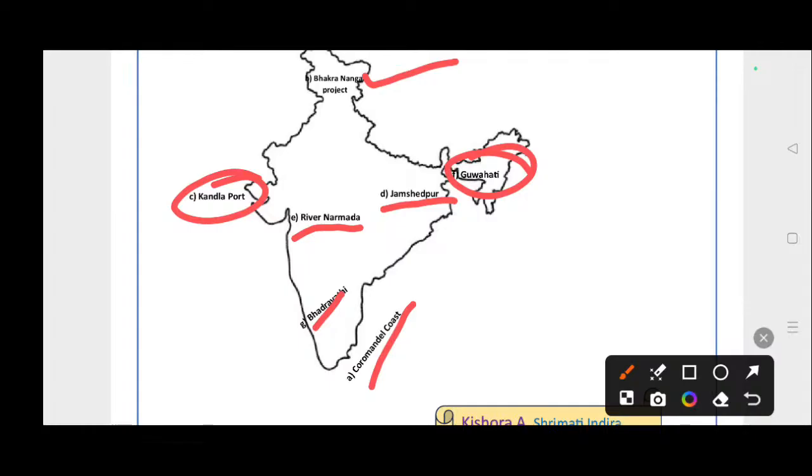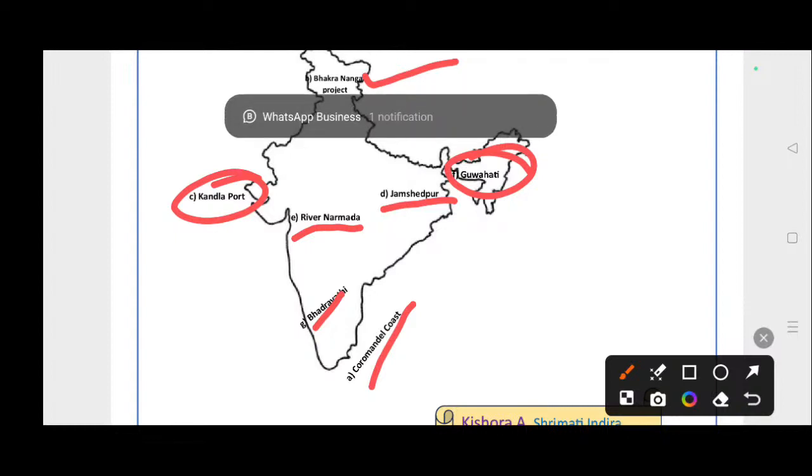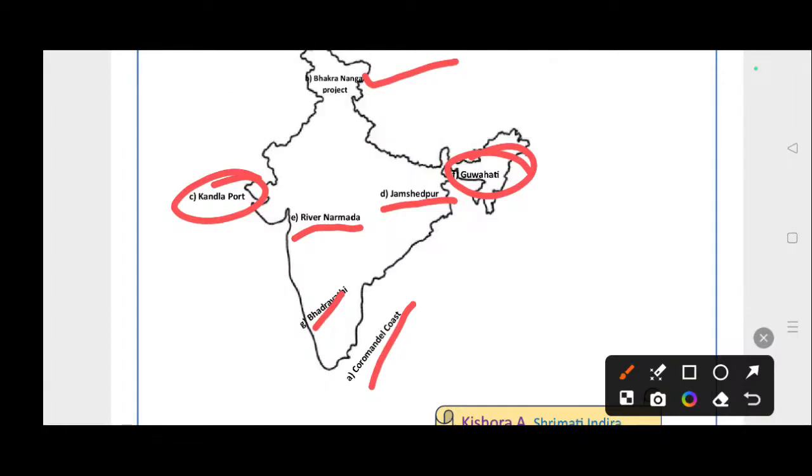Okay, up to now we discussed the 2025 state level preparatory social science question paper model key answers. Hopefully this question paper is very, not hopefully, definitely this question paper is helpful to you. Not only this, whatever they released, the 4 model question papers and this question paper, helps you to get more than 60 marks in your annual exam. If you want to score, try to read all things.